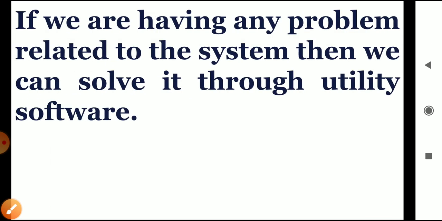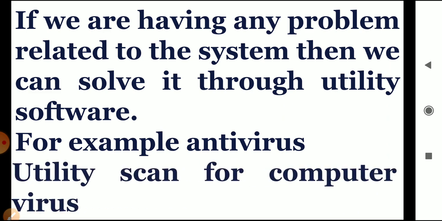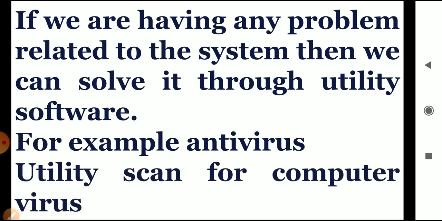If we have any problem related to the computer system, then we can solve it through utility software. For example, antivirus. Antivirus helps us to remove the bugs from the computer system, or we can say the antivirus utility scans for computer viruses.